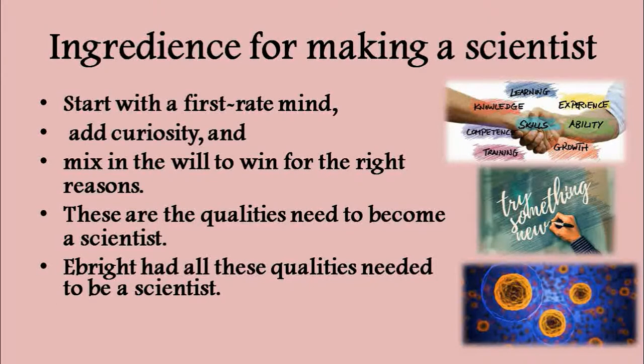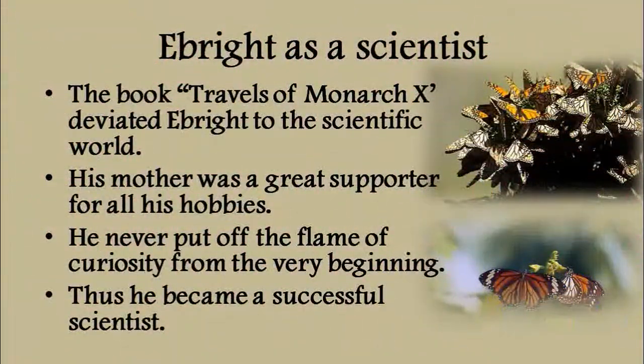And as Richard H. Ebright stands here as a scientist, we see that the book Travels of Monarch X deviated him to the scientific world. His mother stood beside him as a great supporter, accepting and supporting all his hobbies. And he never put out the flame of curiosity from the very beginning. Thus, he became a very successful scientist.